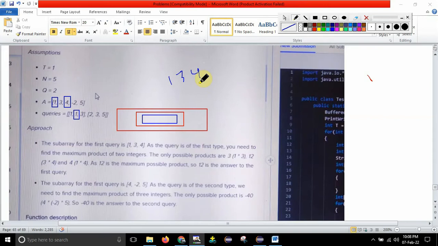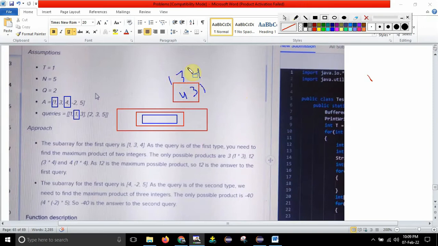What I want to tell is, just sort this array in descending order. That means bigger elements will be at the beginning and smaller elements will be at the end. As you know that I need to return the product of two integers, just take the first and second elements and find the product. 4 into 3, it will be 12, right? So just return that. You don't need to write a for loop to iterate through all the possible combinations.